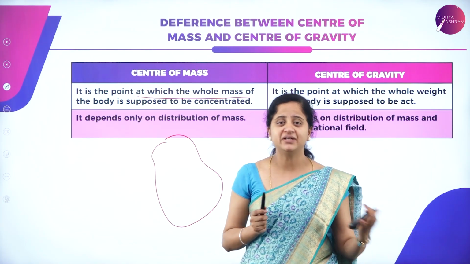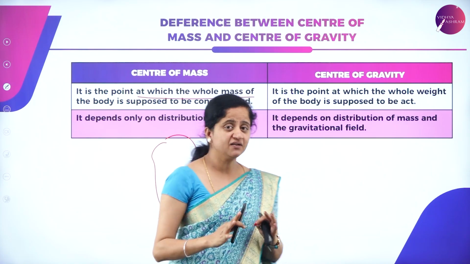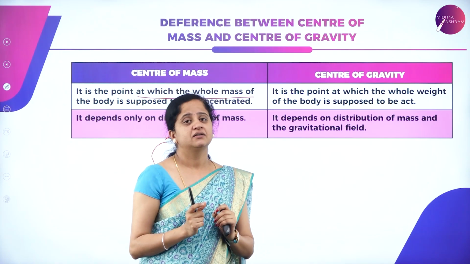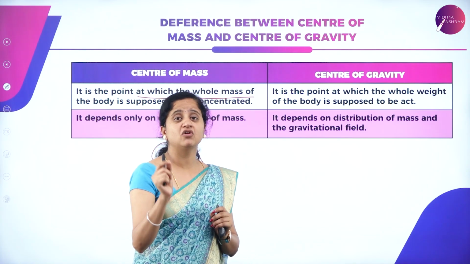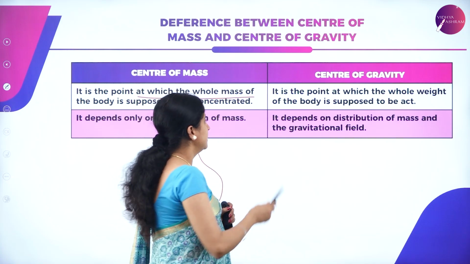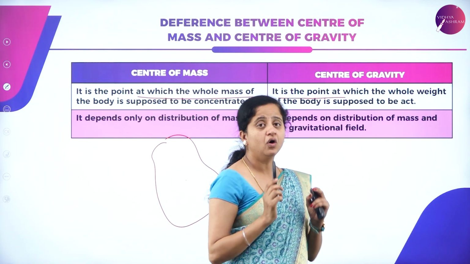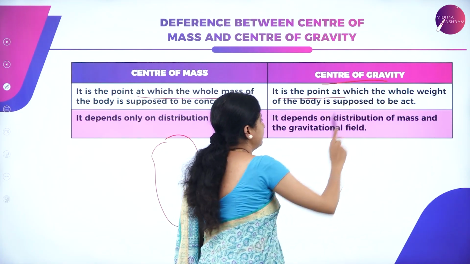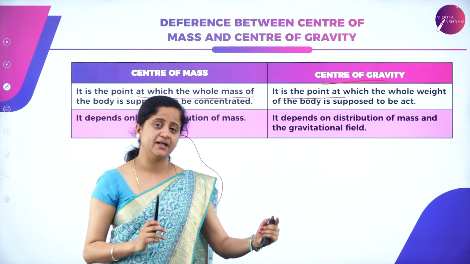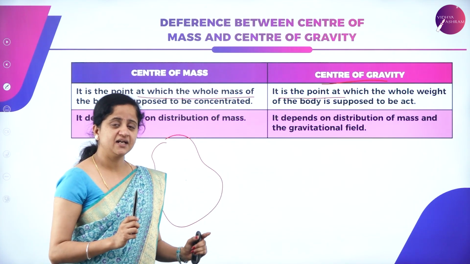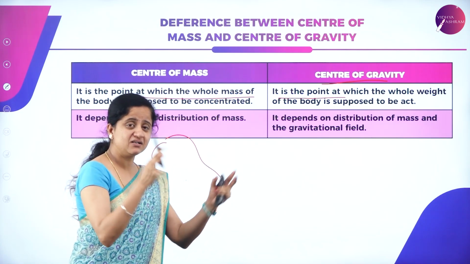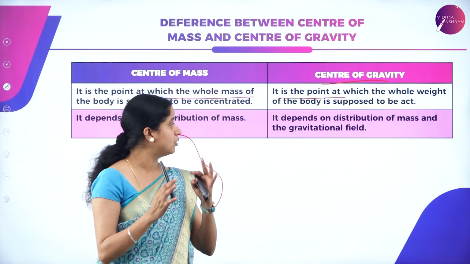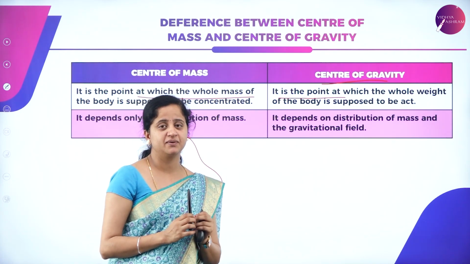How is the center of gravity different from the center of mass? In the study of center of gravity, we must think about the concept called weight. Here we are not taking the mass only into consideration, but also the gravitational field, and it is the point at which the whole weight of the body is supposed to act. We call it the center of gravity. We know the difference between mass and weight. In case of center of mass, we are talking about the point at which the whole mass of a body is supposed to be concentrated, whereas in case of center of gravity, it is the point at which the whole weight of the body is supposed to act.